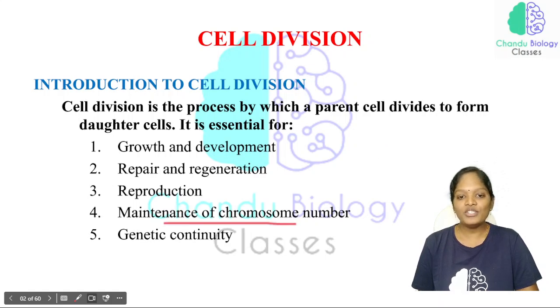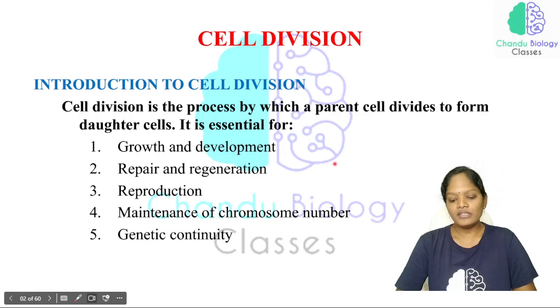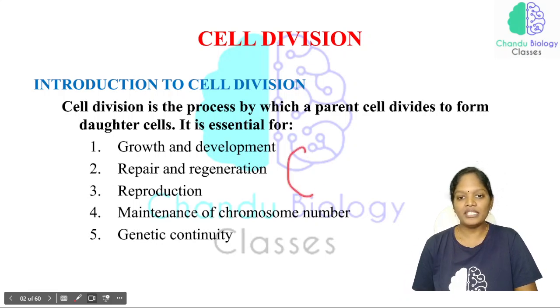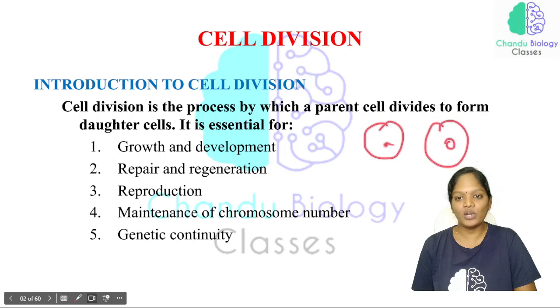And maintenance of chromosome number. See here, the total number of chromosomes is 46. Say for example this is one cell, and this cell is undergoing cell division, and as a result it divides into 2 daughter cells.